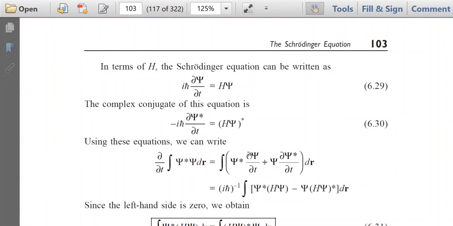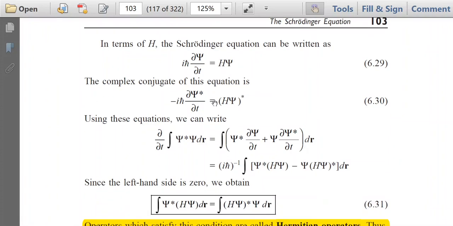Another thing to consider: this is the Schrodinger equation, iħ ∂ψ/∂t is equal to Hψ. Here we have represented the Schrodinger equation in terms of H. If you take the complex conjugate of this equation, it becomes minus iħ ∂ψ*/∂t equal to Hψ*.